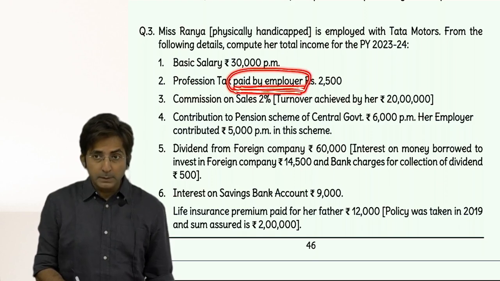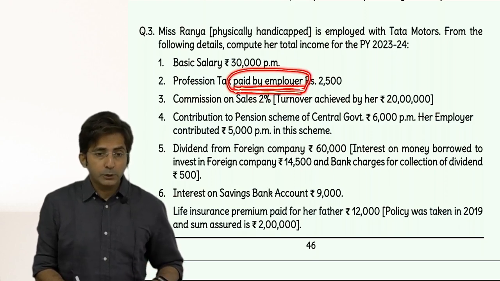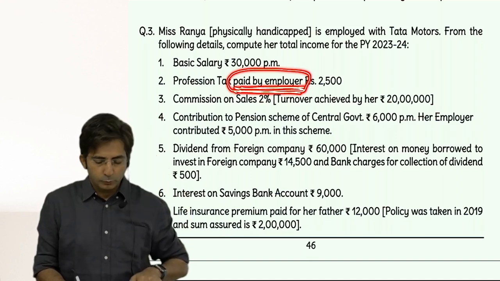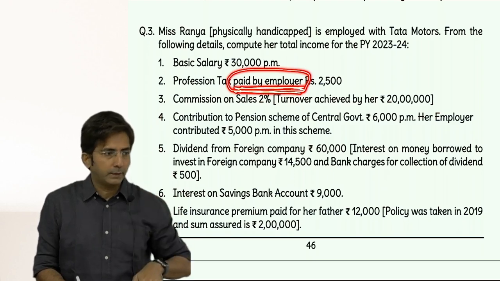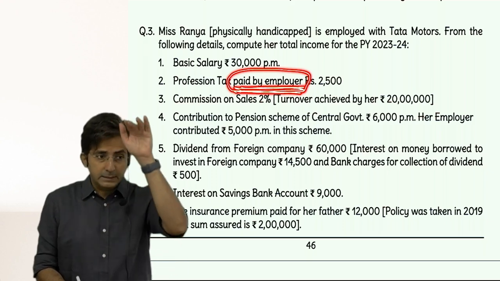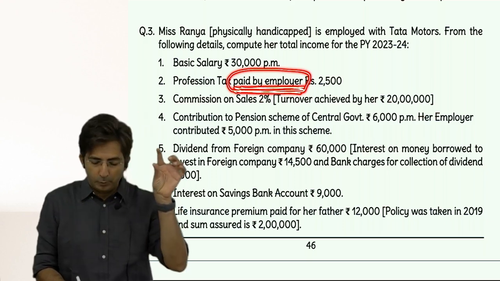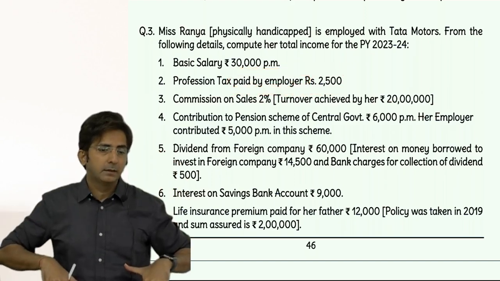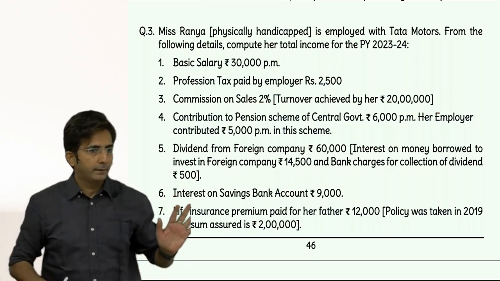Paid by employer means it becomes a benefit. So first you will take it at the top of the statement, then at the bottom of the statement. So it will come up also and down also. First in the statement you will write profession tax paid by employer, 2,500, and later on you will also take deduction of profession tax, 2,500.